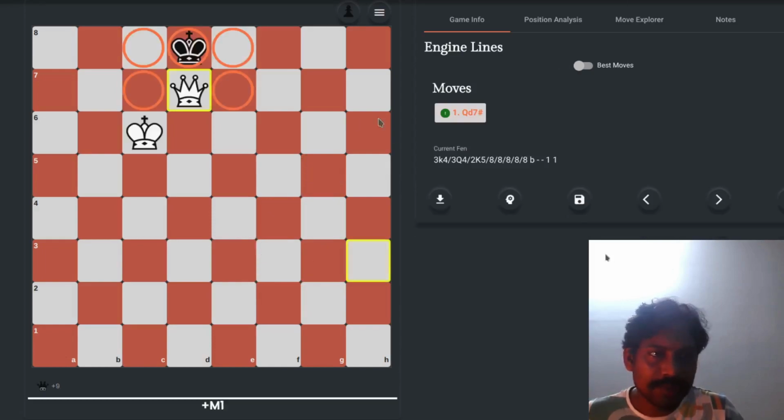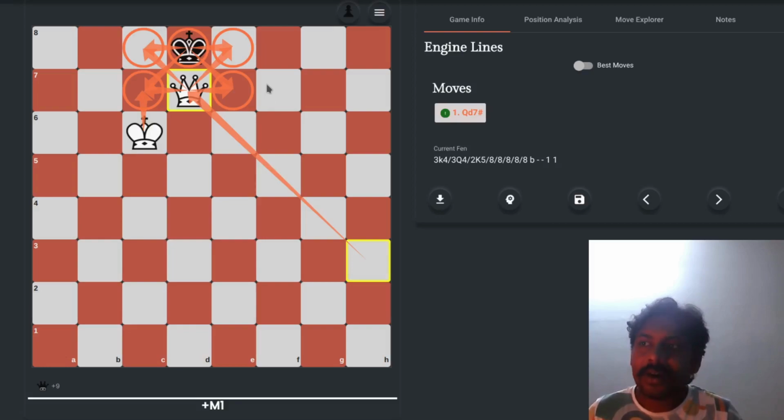Now let's come back to this position. Once I move my queen to this square, we can see that this king does not have any square available to it where it is not attacked. If it wants to go to this square, this is already attacked by the queen. If it wants to go to this, it is again attacked by the queen. This one is already attacked by the king and queen as well. And this one is already attacked by the queen. So in such cases, we say that the black king is checkmated. Likewise, if the colors were reversed, we would say that the white king was checkmated. In this case, white wins because the black king is checkmated.